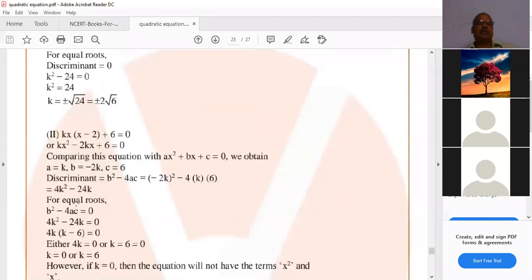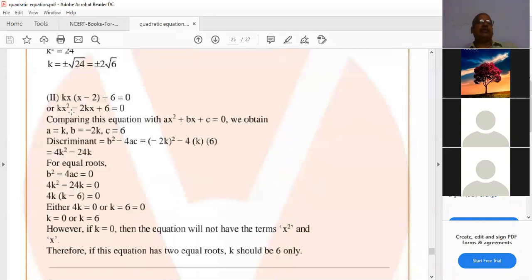Second bit, Amma. Kx of x minus 2 plus 6 equal to 0. First simplify, Amma. Kx into x, kx square minus 2kx plus 6 equal to 0. Compare with ax square plus bx plus c equal to 0. A equal to k, b equal to minus 2k, c equal to 6. B square minus 4ac: minus 2k whole square minus 4 into k into 6. 4k square minus 24k is equal to 0.